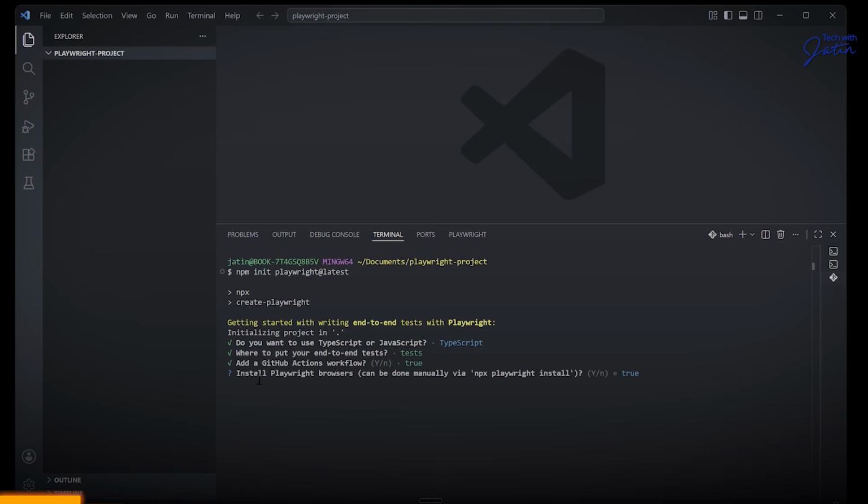Along with that, it is going to ask us to install Playwright browsers. It can be done manually via npx playwright install. We'll definitely talk about this npx in a moment. But for now, just understand, when we want to run the test with the help of Selenium WebDriver, we had those driver files, the Chrome driver, the Edge driver, the Firefox driver, and all those things were technically a part of that. We were writing the code in Java. Selenium WebDriver was giving instructions to Chrome driver, and Chrome driver was technically executing it on the main browser.